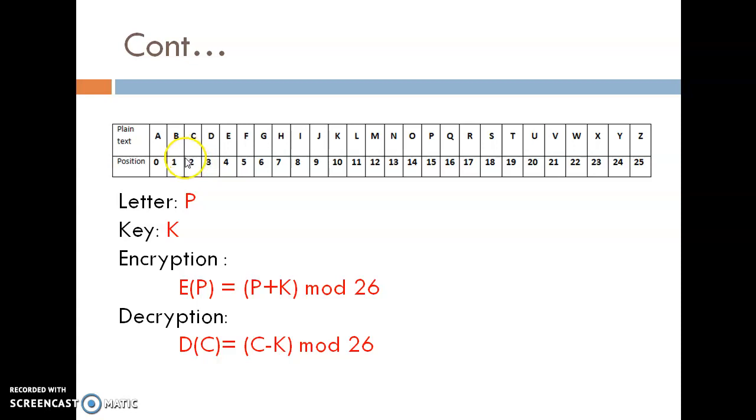For example, if the letter is A and the key value is 3, then A is situated on position 0. So 0 plus 3, the answer is equal to 3. So on the 3, the letter is D. So for the key value 3, A is going to be replaced with the letter D.